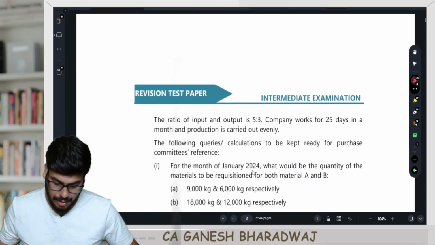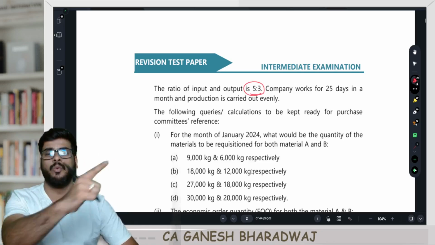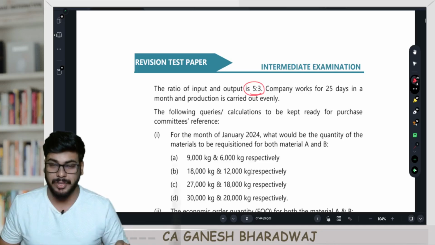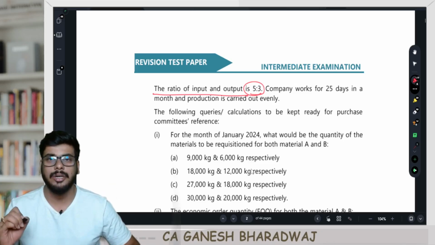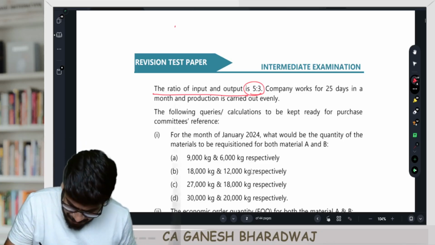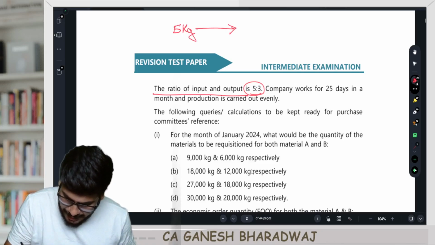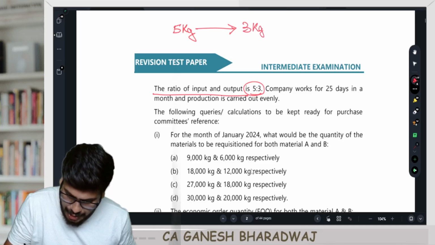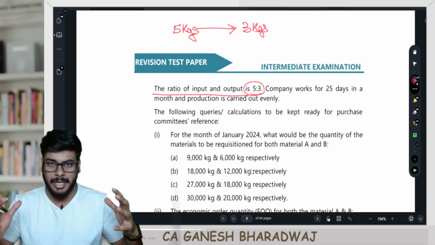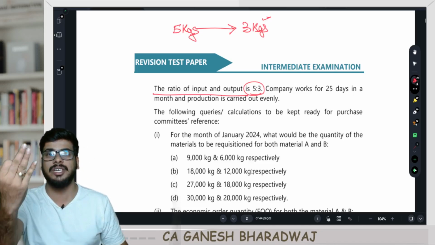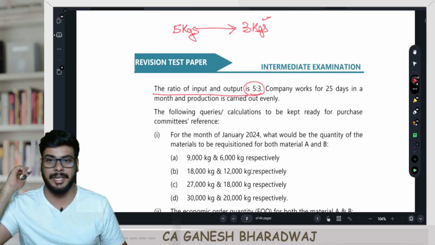Clear with this? Now, the ratio of input and output is 5:3. What is the meaning of this, guys? Now, again, many students find it difficult to understand this. Input-output ratio means what? If I input 5 kgs, I will effectively get an output of 3 kgs. Are you clear with this? This is the meaning. So only if I input 5 kgs of my raw material, I will get an effective 3 kgs of my FG. Clear with this, guys? This is the understanding.